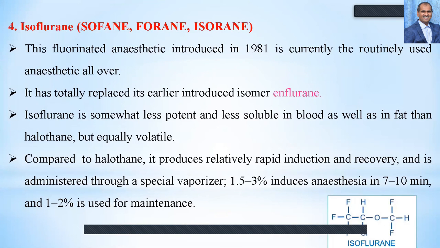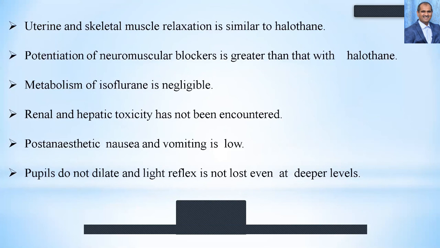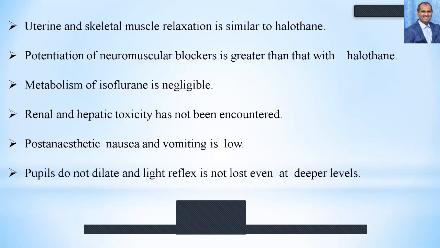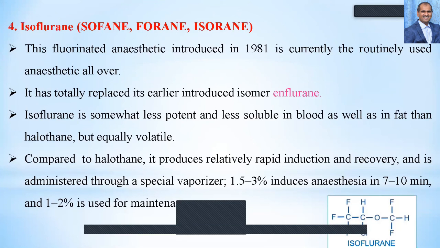So apart from this one, isoflurane, desflurane and sevoflurane are also important anesthetics. They are used very commonly. Isoflurane is a fluorinated anesthetic introduced in 1981, and is currently a routinely used, very common agent. It has replaced its isomer enflurane. Isoflurane is somewhat less potent and less soluble in blood as well as in fat than halothane. Compared to halothane, it produces relatively rapid induction and recovery, and is administered through a special vaporizer.